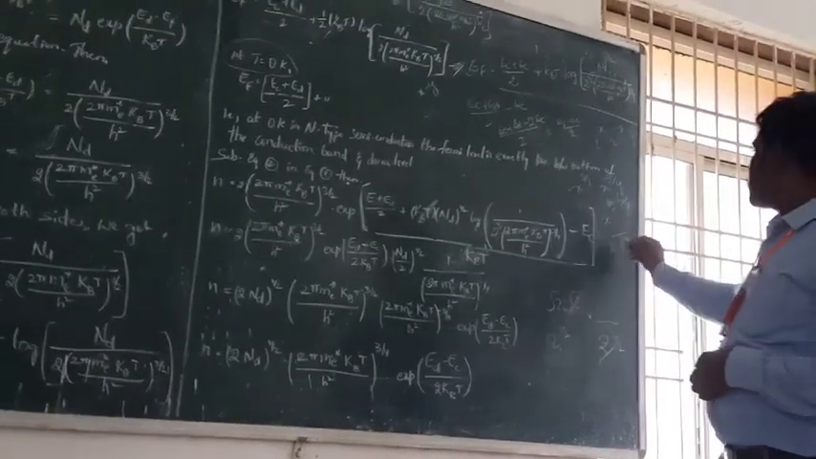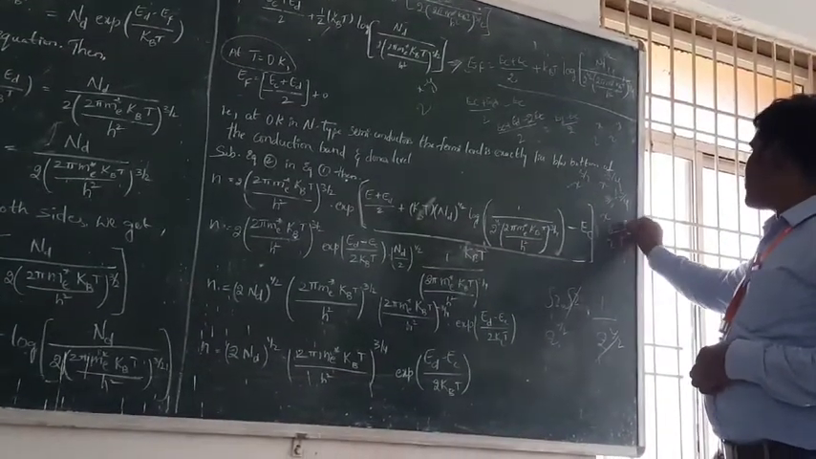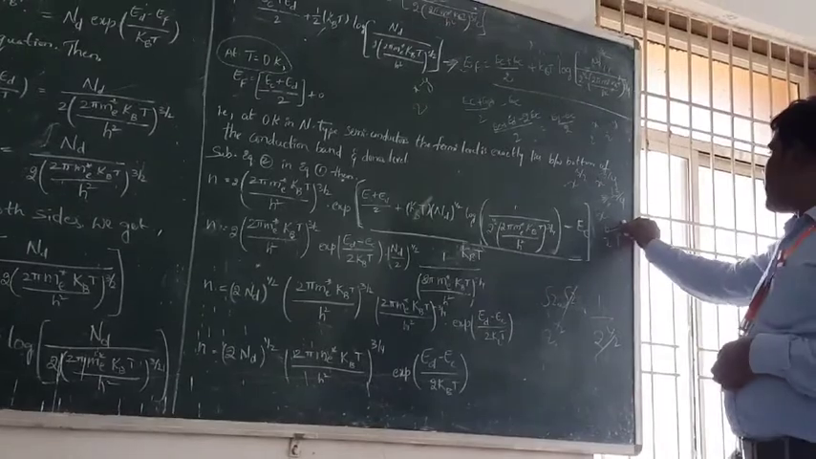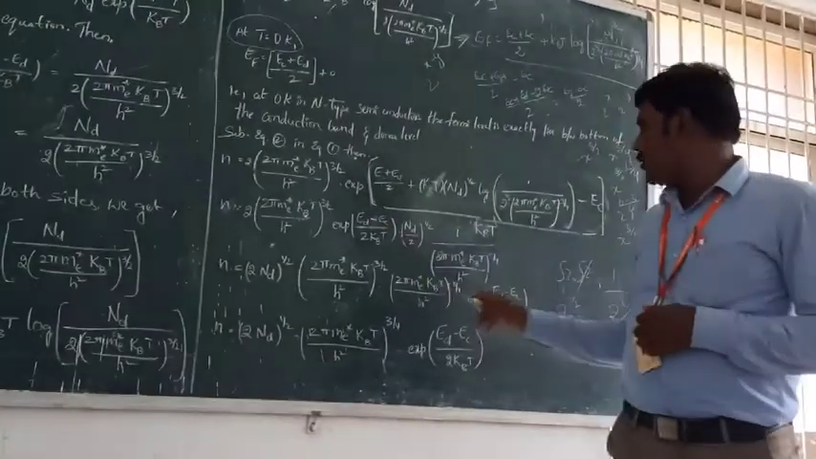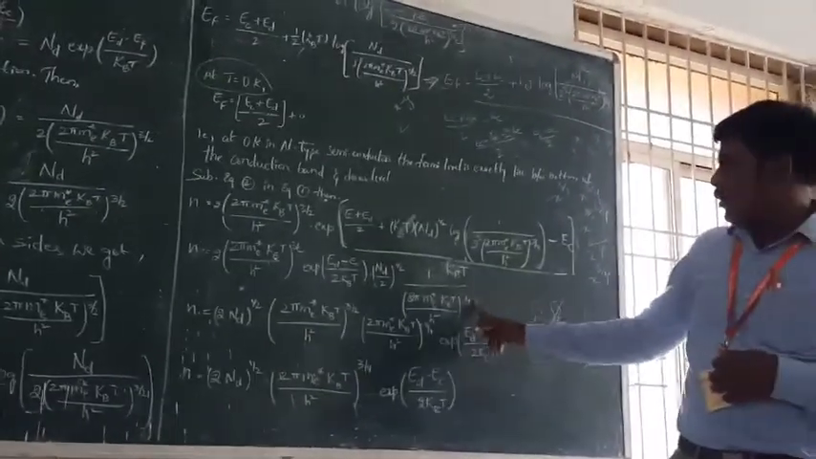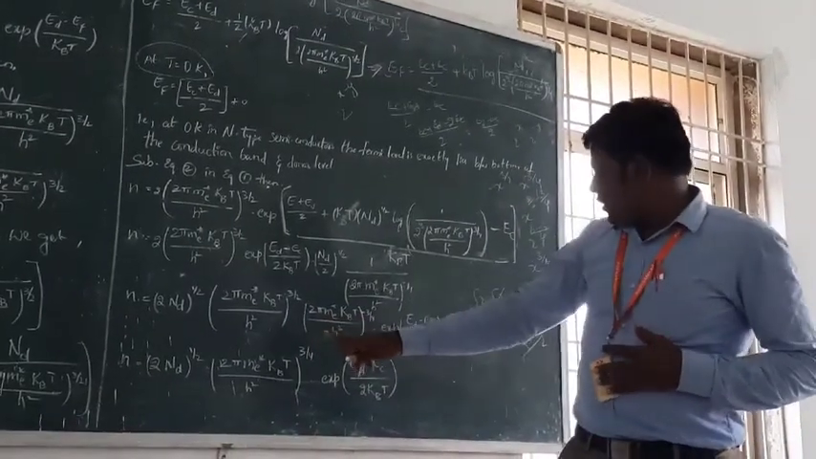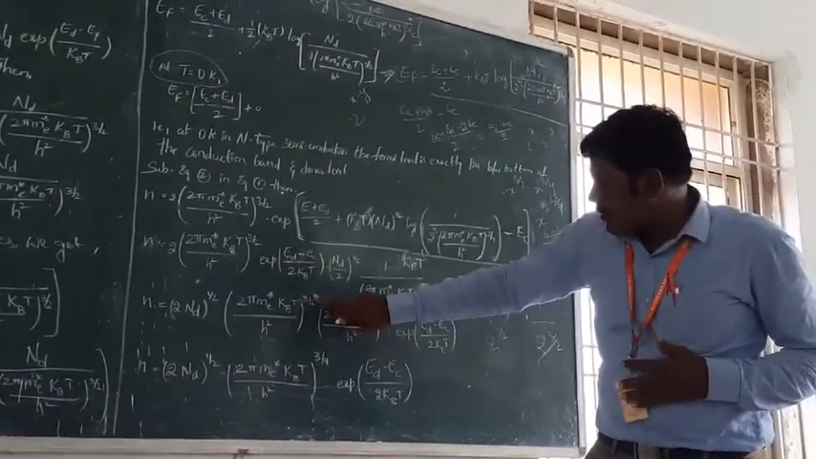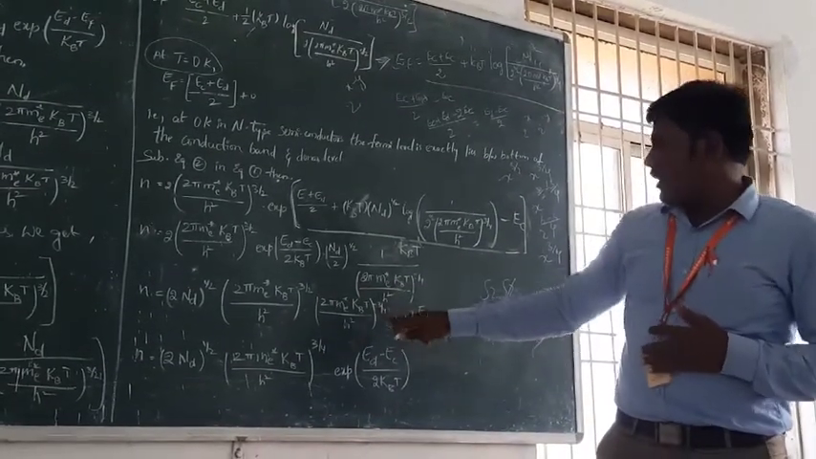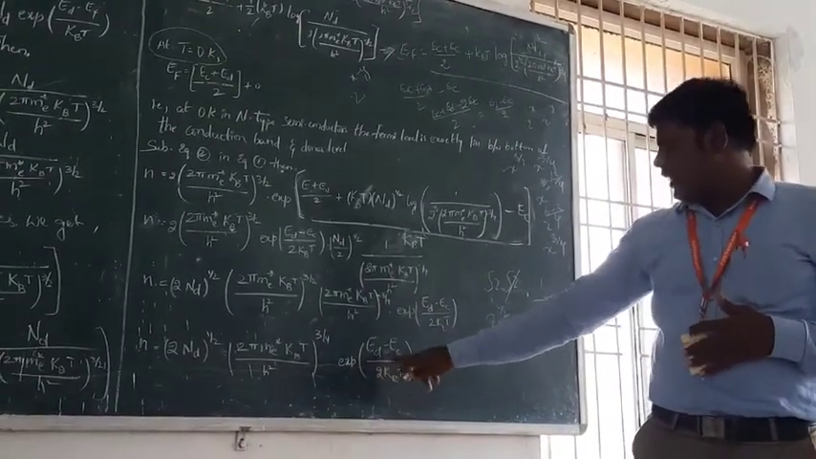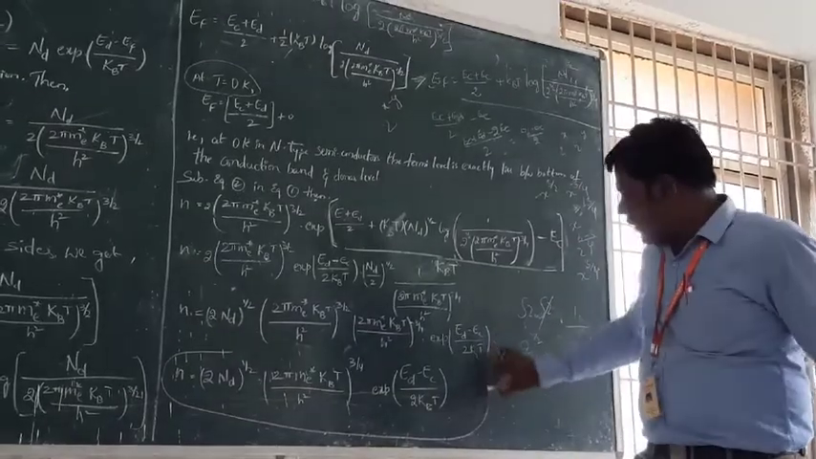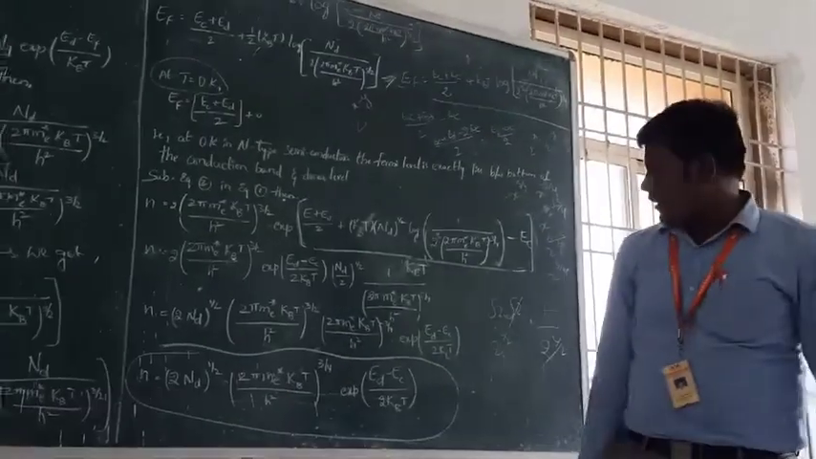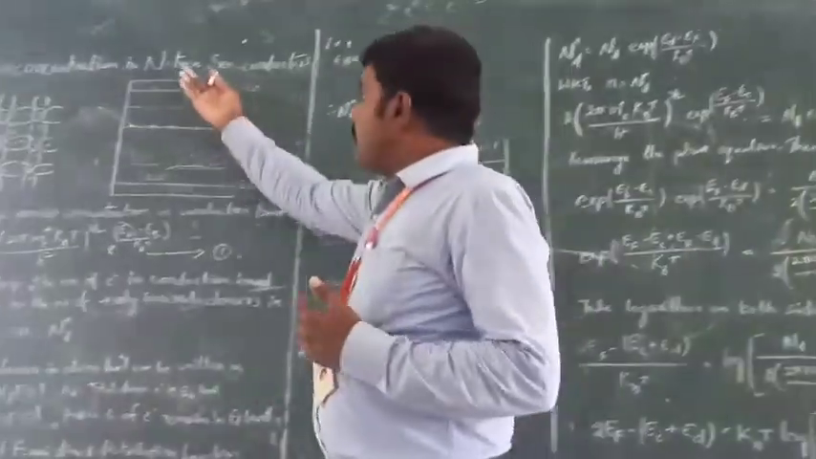After calculation, 3 by 2 minus 3 by 4 gives plus 3 by 4, times the exponential of (E_D minus E_C) by 2 k_B T. So this is the final electron concentration, the charge carrier concentration in the conduction band of n-type semiconductors.